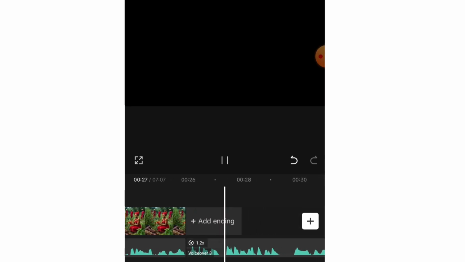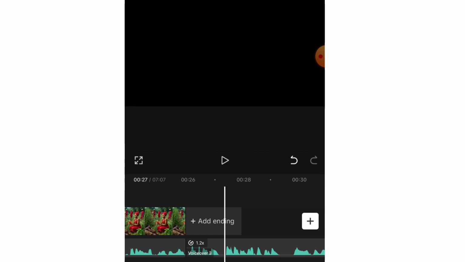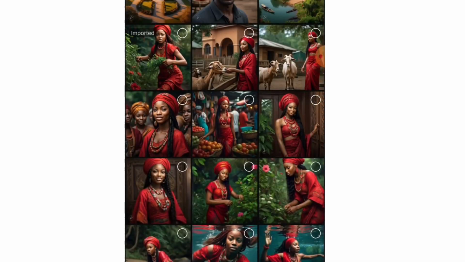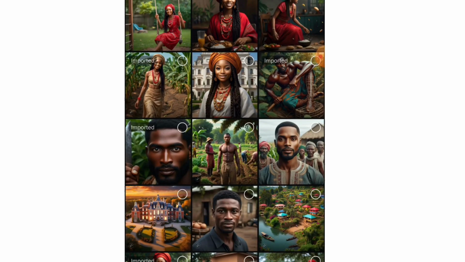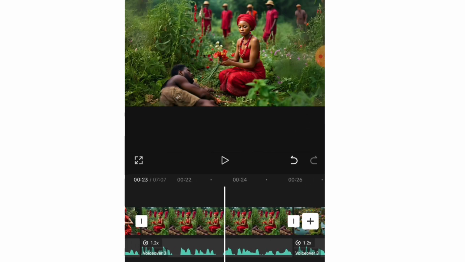Once upon a time. So this particular format I used is a format where you show a little bit of a trailer first before you begin the story. It keeps people glued and keeps people wanting to know what actually happens. Okay, so now we'll click on this and we're talking about the village. Once upon a time in a village. So I'll add this village picture.